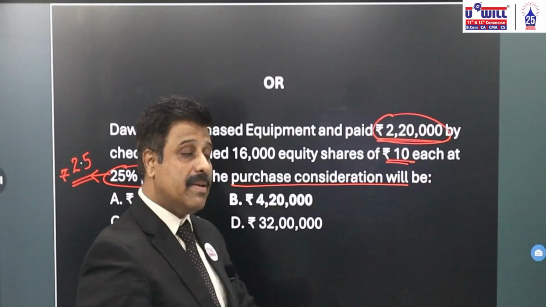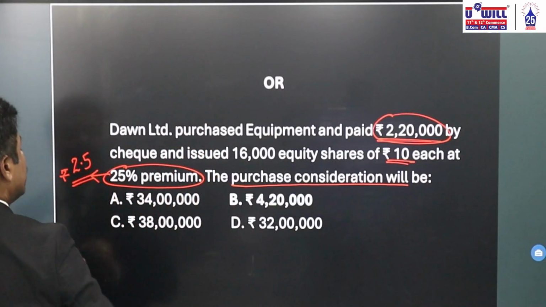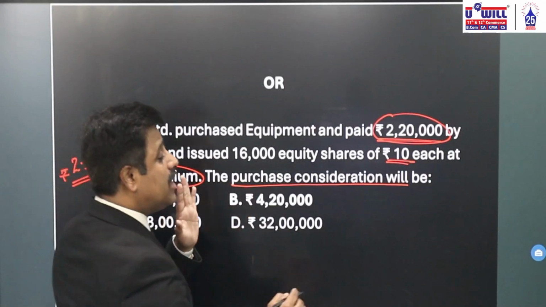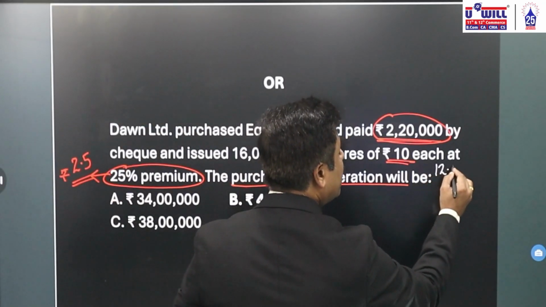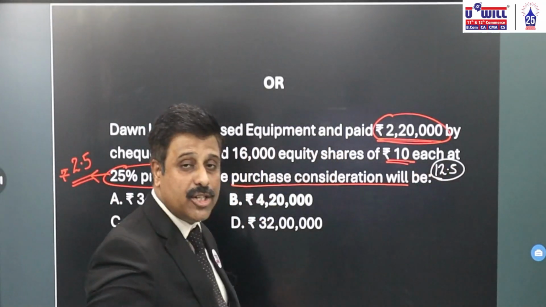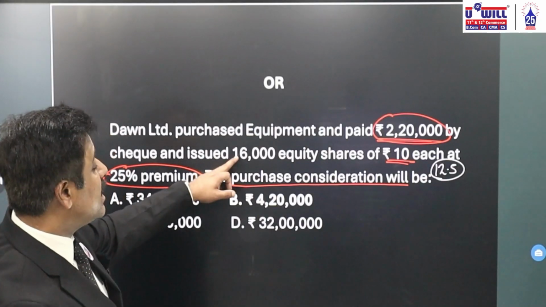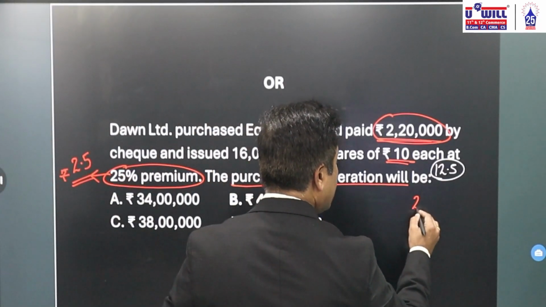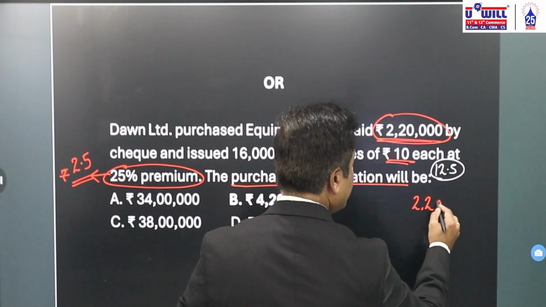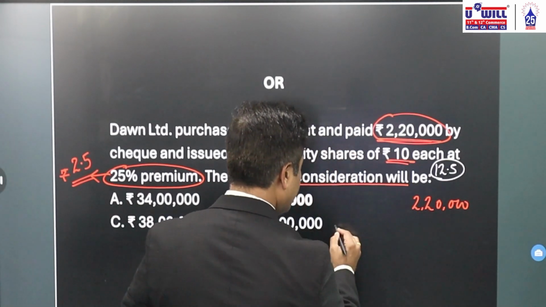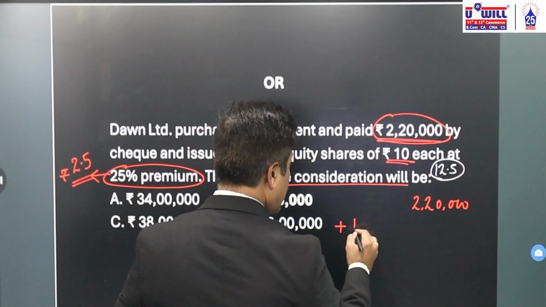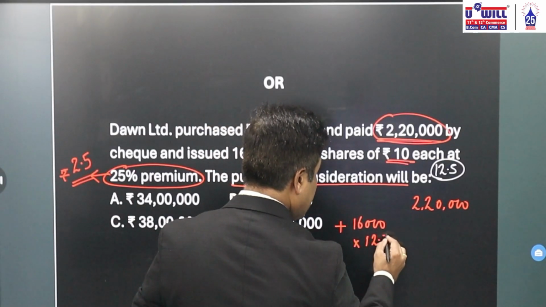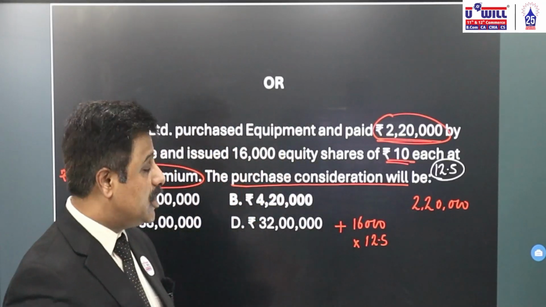25% premium will be equal to 2.5. Now 10 plus 2.5, what is the value? What is the issue price? 12.5. So 16,000 into 12.5. 2,20,000 we are paying in the form of check, plus 16,000 into 12.5 we pay in the form of equity shares.